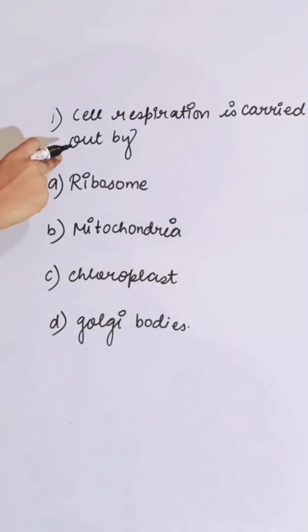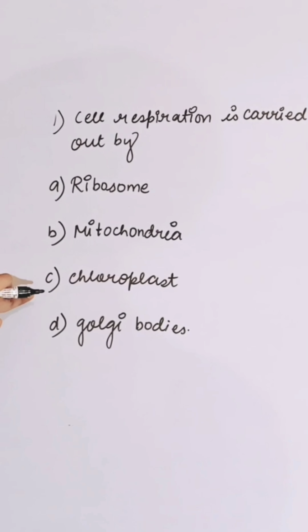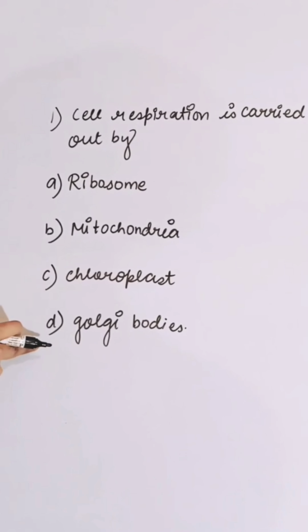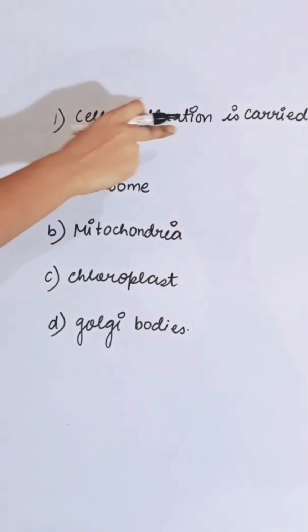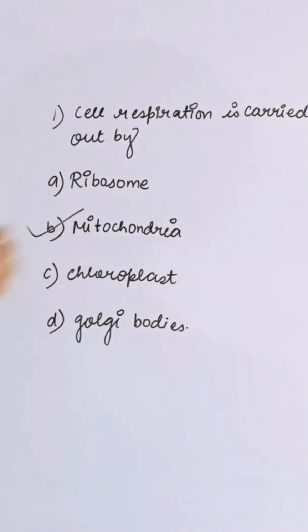Respiration is carried out by, first option ribosome, second is mitochondria, third is chloroplast, fourth is Golgi body. Cell respiration is carried out by mitochondria. So the correct answer is B.